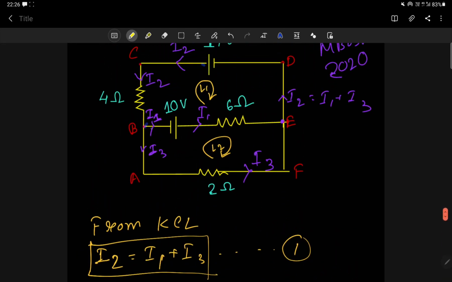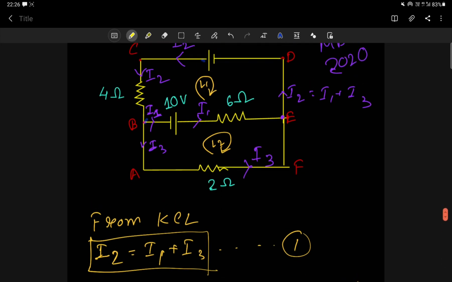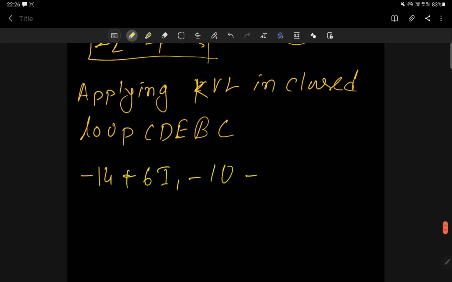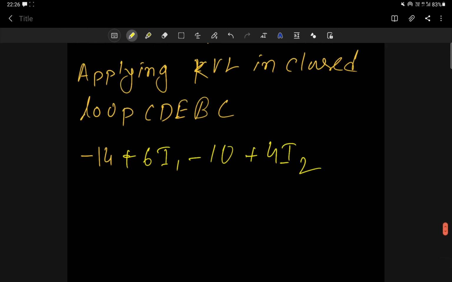Then again I am moving from B to C, and here current is flowing in the opposite direction, so that means minus 4 plus 4 I2, plus 4 I2. Understood? Okay. Now 6 I1 plus 4 I2.